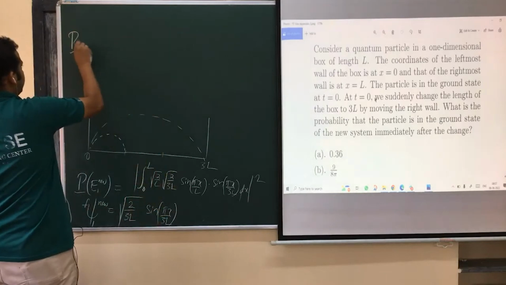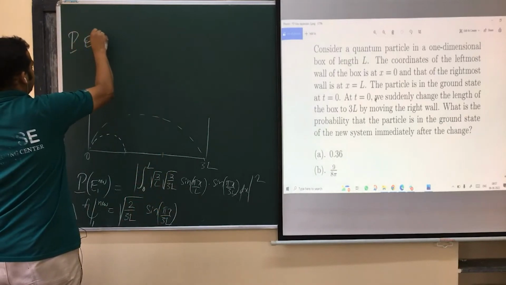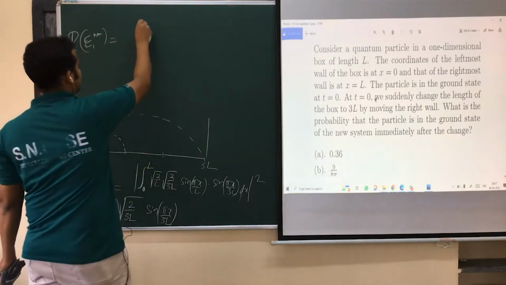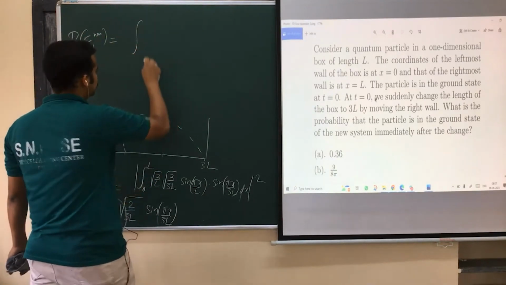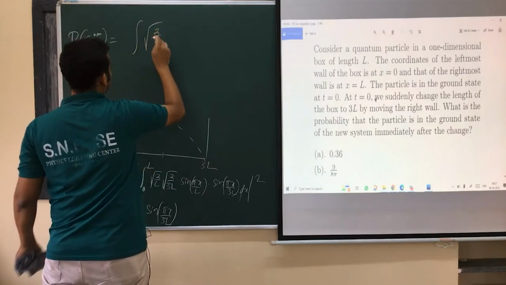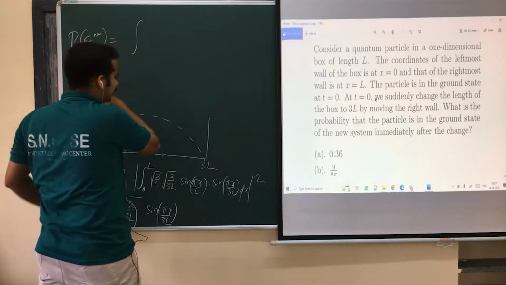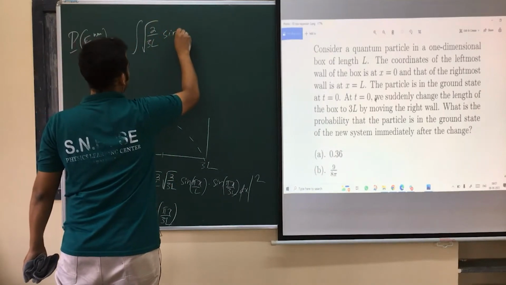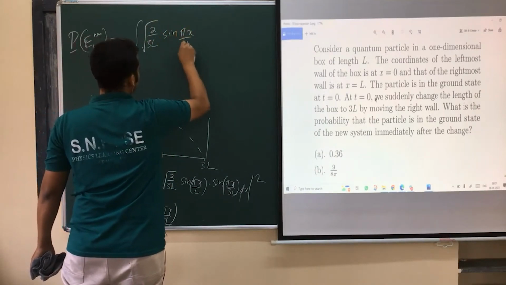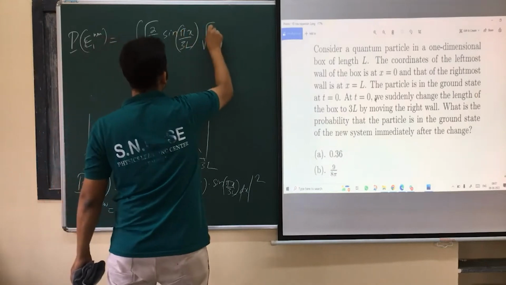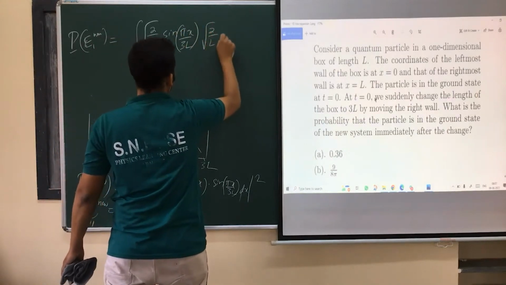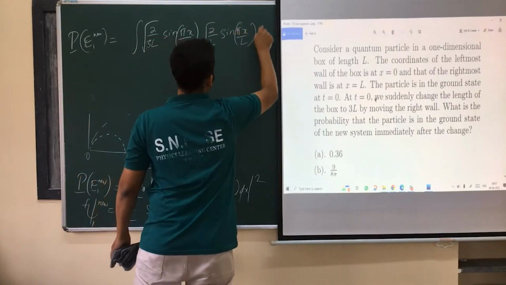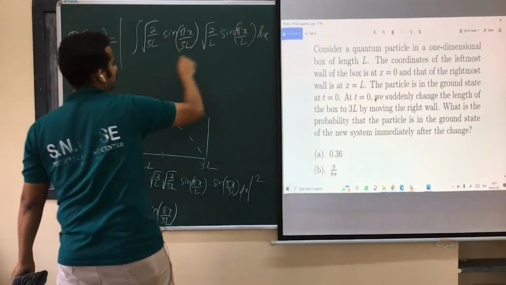Okay. Probability of E1 new, that's equal to final state, initial state. Let me write it here. The final state is root of 2 by 3L sine pi x by 3L. This is the final state. The initial state is root of 2 by L sine pi x by L dx. Final state, initial state, inner product, mod square.